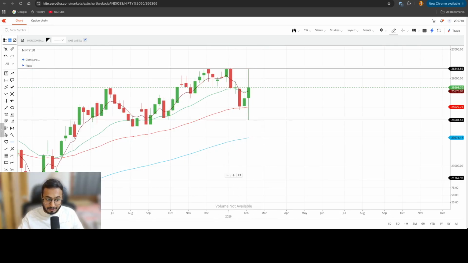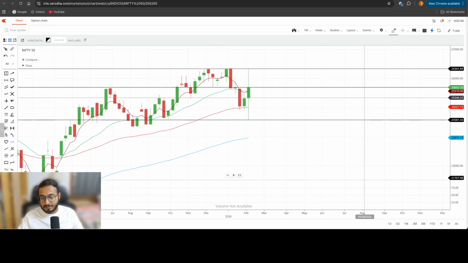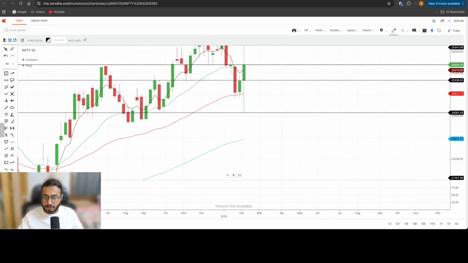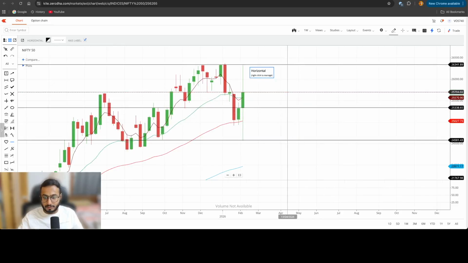Now, in case of a wick on a single side, let's suppose we have this wick. In case of this wick on the upside, markets have a probability to cover this wick, but we have wicks on both of the sides, right? So markets have a probability to cover them on both of the sides. So what will be the crucial level is the closing and opening of this candlestick. These are the only two levels which you need to take care of from a trading perspective. 25,700 and 25,300 from my perspective.